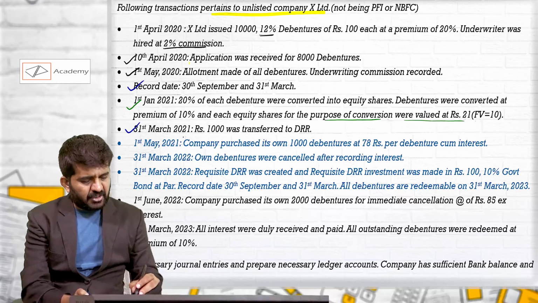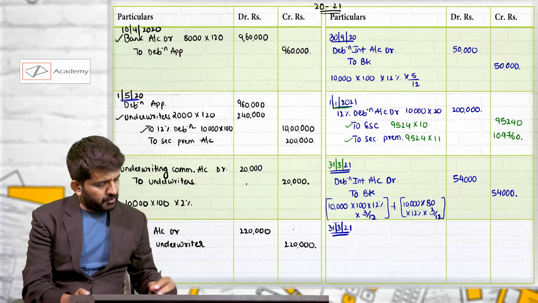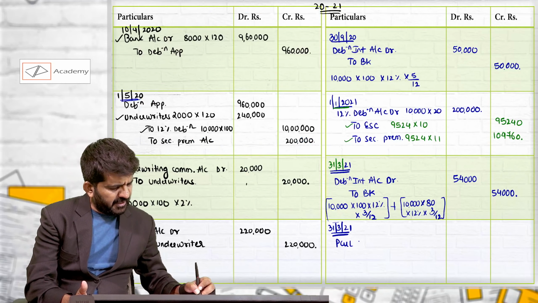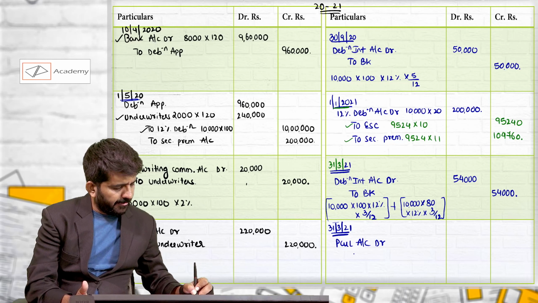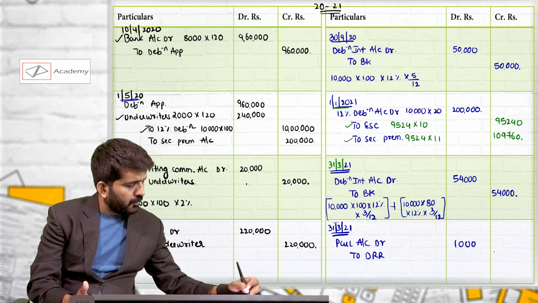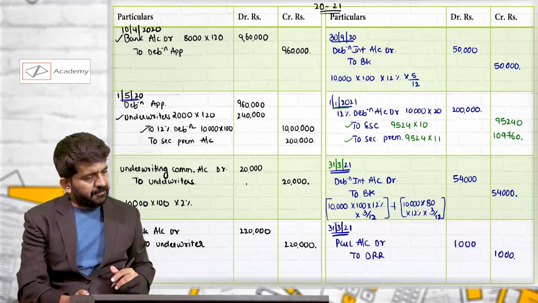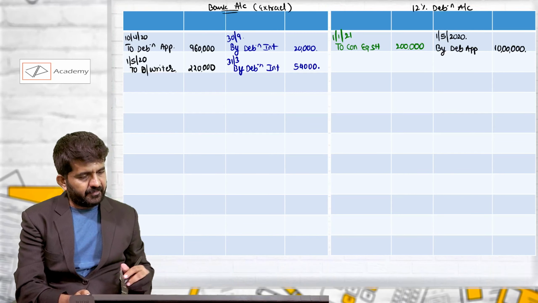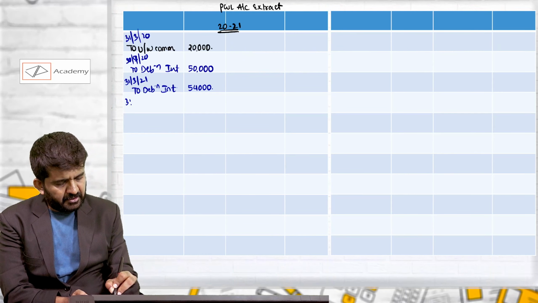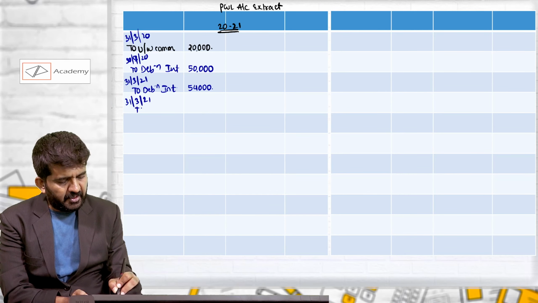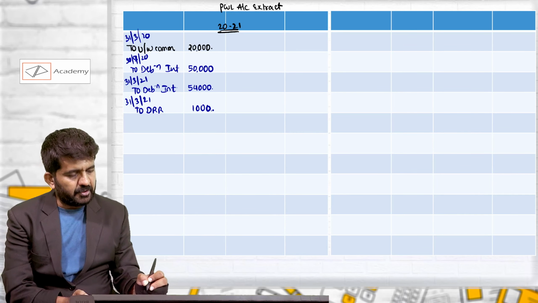So I'll pass the journal entry on 31st March for rupees 1,000. Same journal entry, P&L account debit to DRR, 1,000 rupees. DRR account I'll be creating. P&L account I'm already having. P&L account debit, 31st March 2021, to DRR 1,000 rupees.